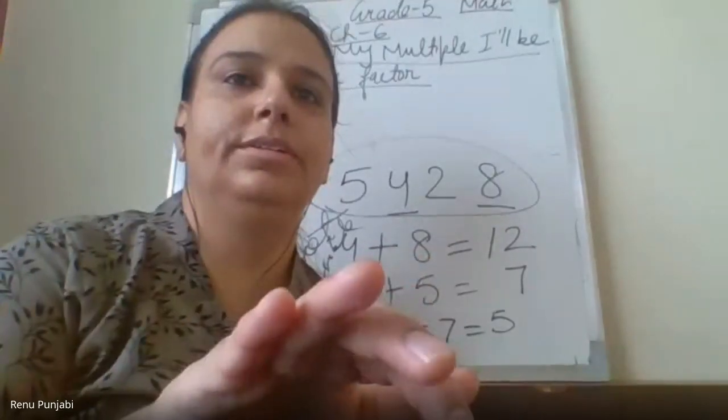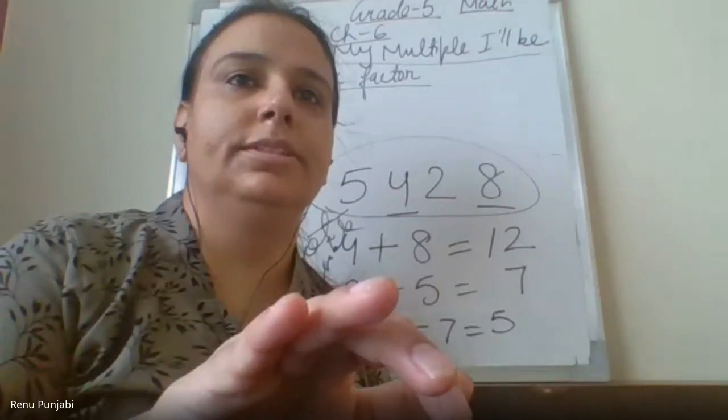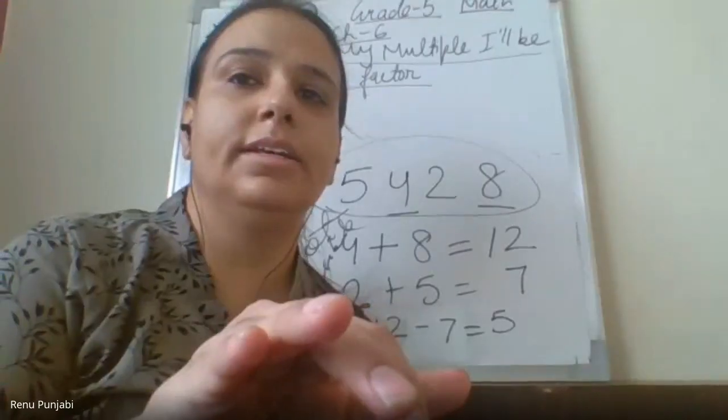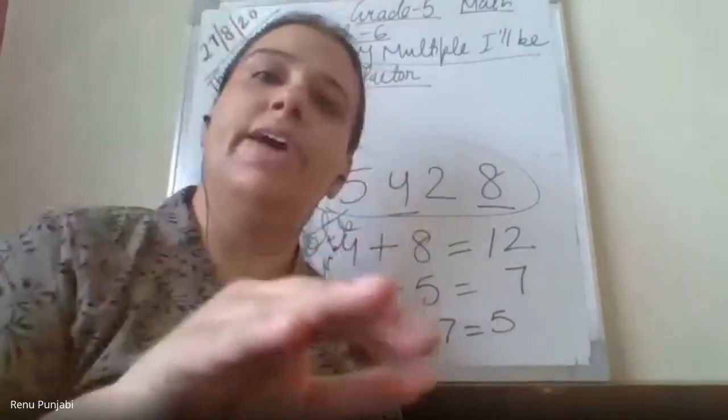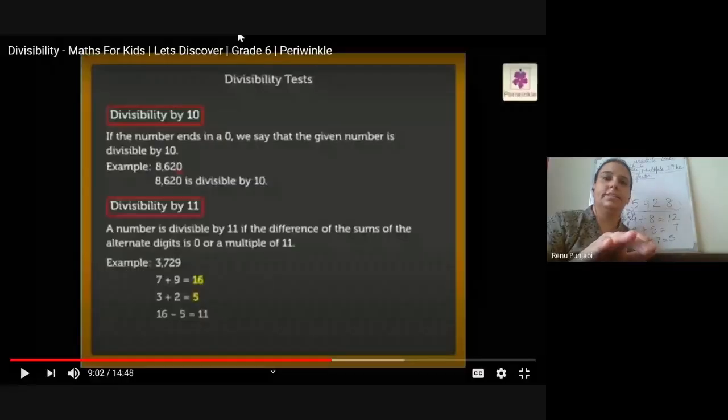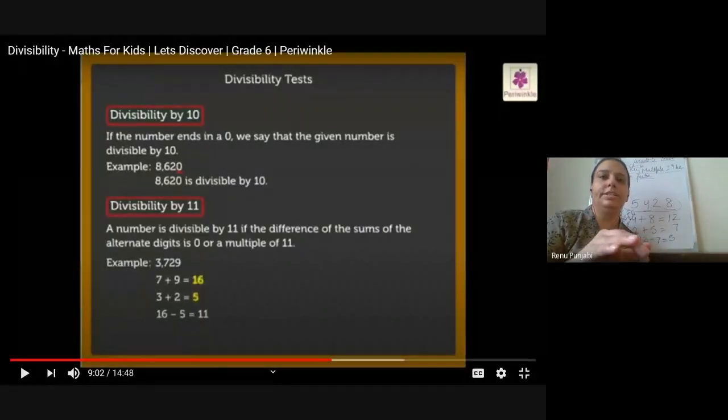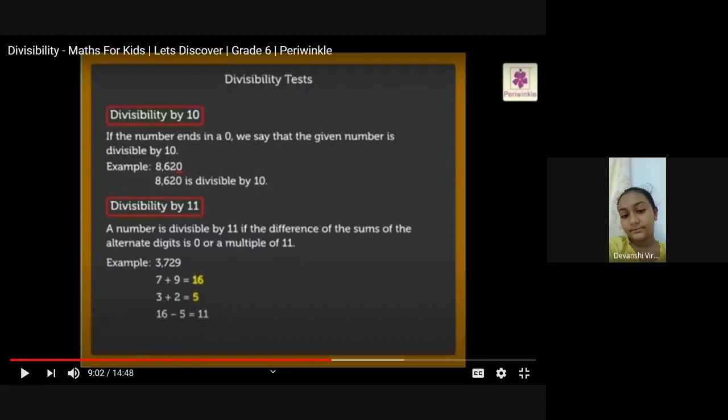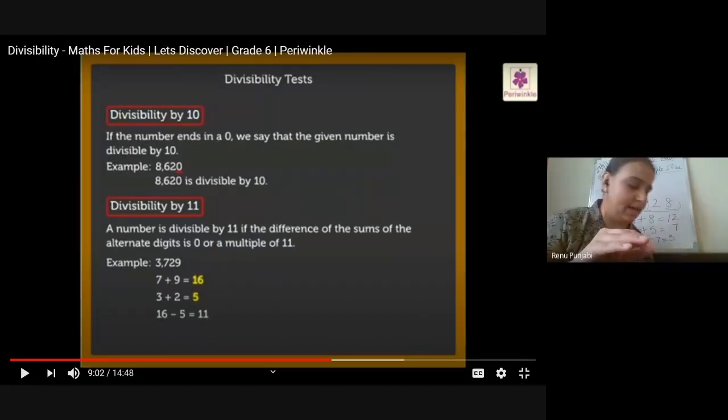Very good. In the last step, if the number is bigger, we have to add alternate digits, the alternate 3 values. Okay, alternate digits. Now I will come with more examples in the next class.